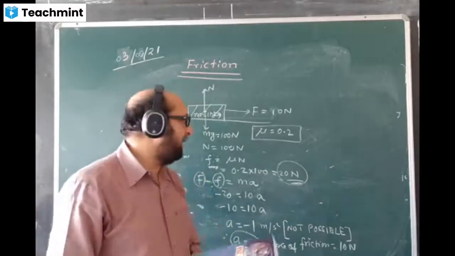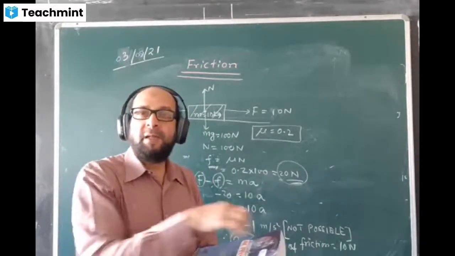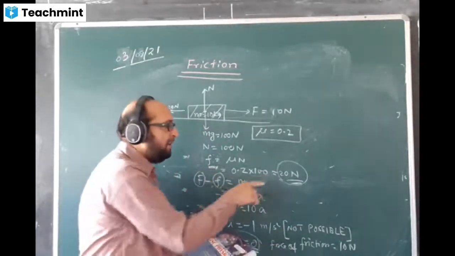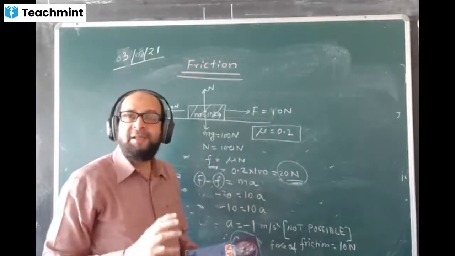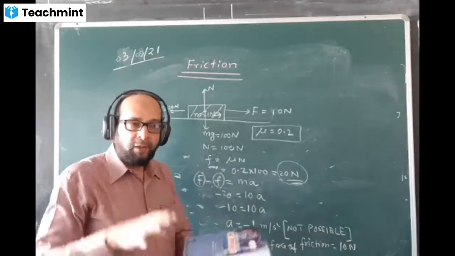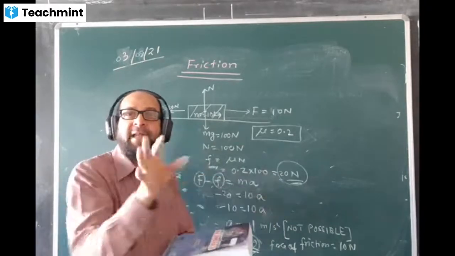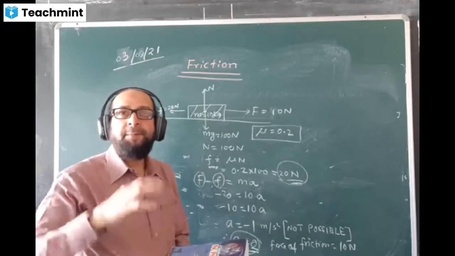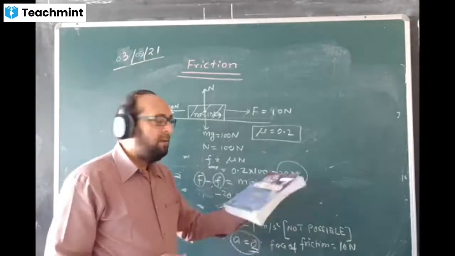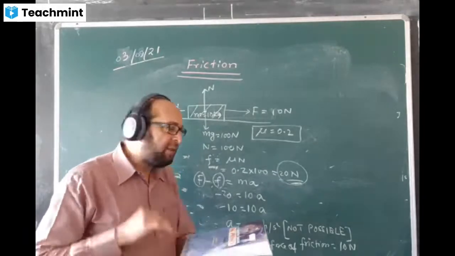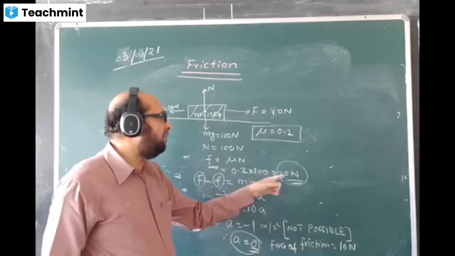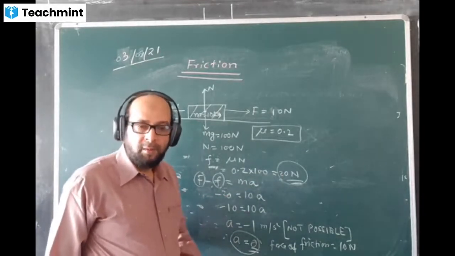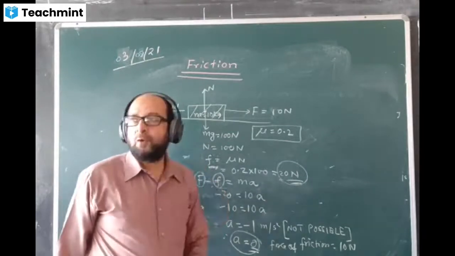Now I'm increasing and making it 10 Newton. Still the body doesn't move. That means they are balancing each other. Force of friction is equal to 10 Newton. Till 20 Newton, it will balance. It has a self-adjusting property. Whatever force you apply, it will adjust that force and cancel it, neutralize it within a limit. But beyond that limit, it will not be able to adjust, rather the body will start moving. Then that friction value will be equal to 20 Newton. Have you understood, boys? Yes. I'll give one question from there so you get an idea.